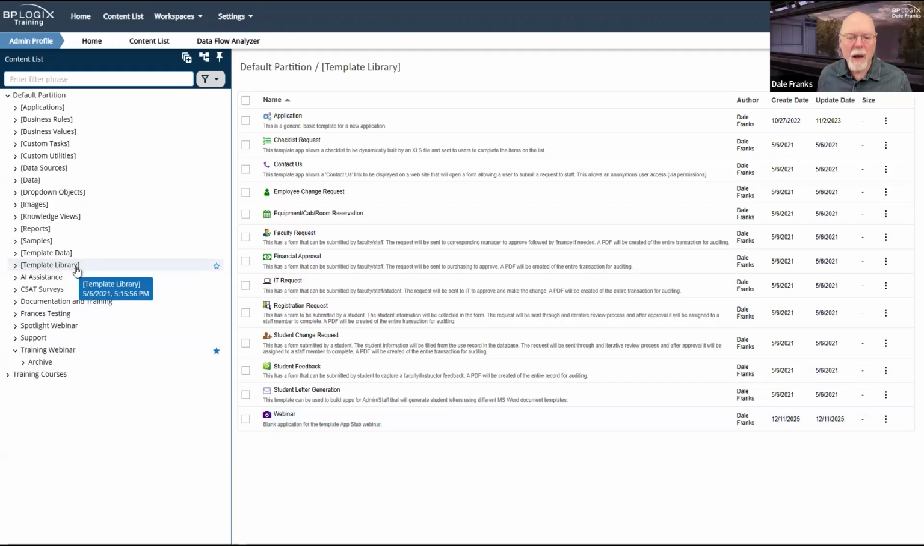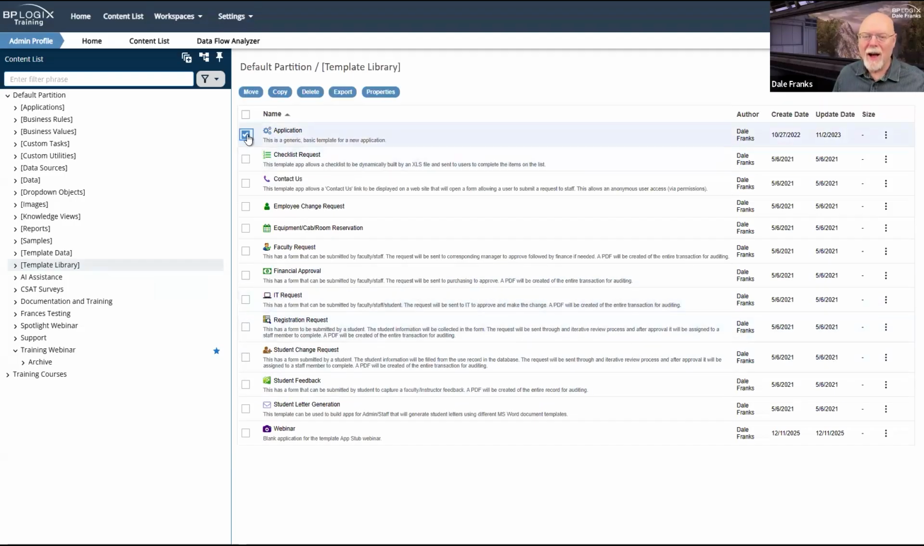All you really need to make the template library run on your Process Director installation is to have a template library folder inside the root level of your partition. Now, it has to be named just as it's shown here with the square brackets on both sides of the name. But if you just create a template library folder, then you can begin to create different types of application templates.